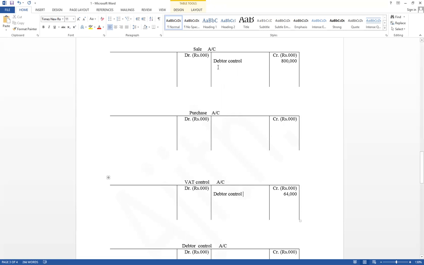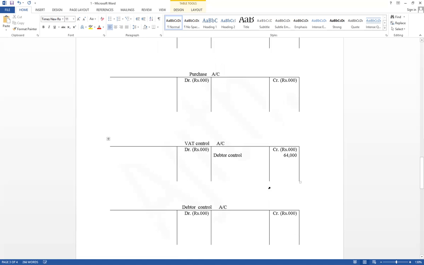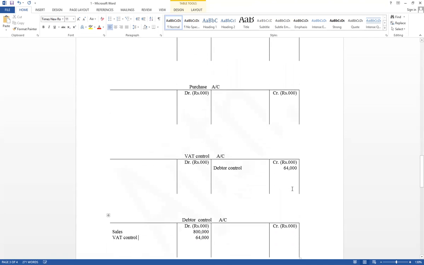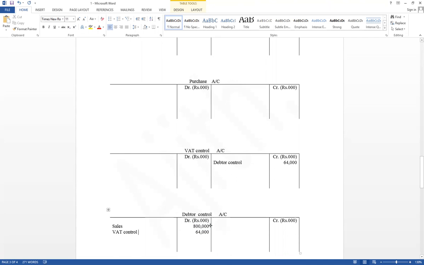If it were cash sales, he would have cash, but it is credit sales. Think about selling: sales account credit, VAT value VAT control account credit, and both values debit debtor control account. Therefore, debtor control account debit 800,000 as well as 64,000: 800,000 as sales and 64,000 as VAT control account. That is a liability. Think about the business being registered for VAT. Therefore, VAT collection on sales is not our income. That is a liability. Sales account credit, VAT control account credit, both values debtor control account debit.